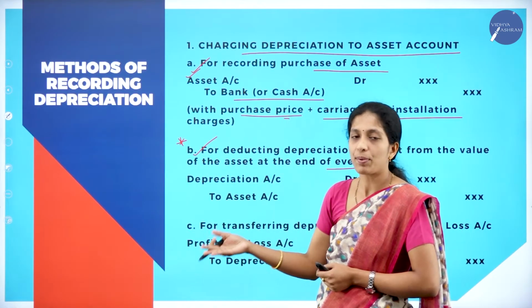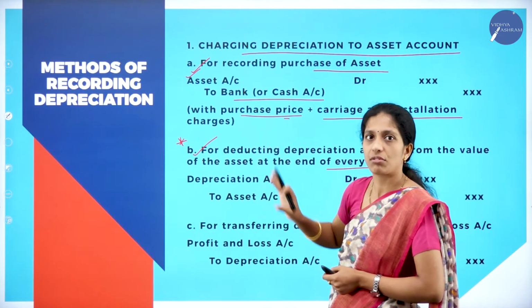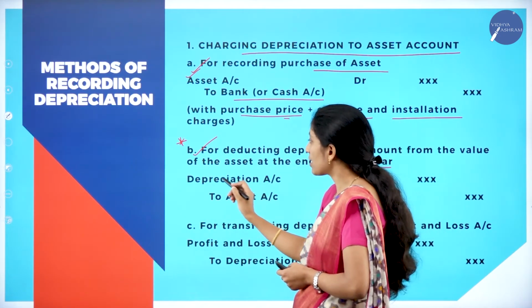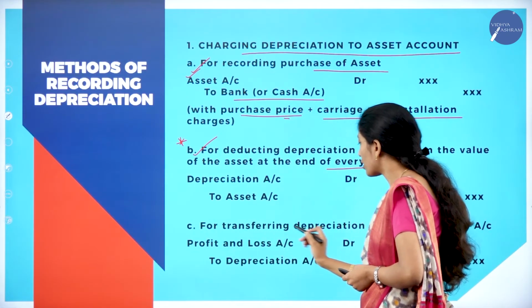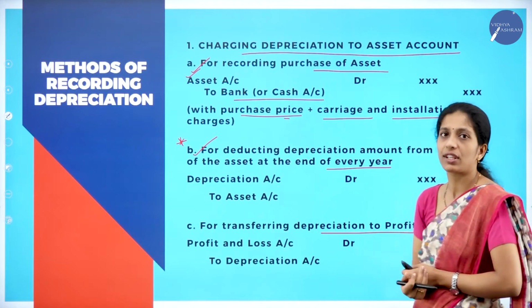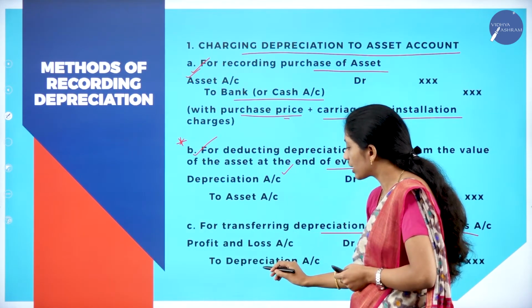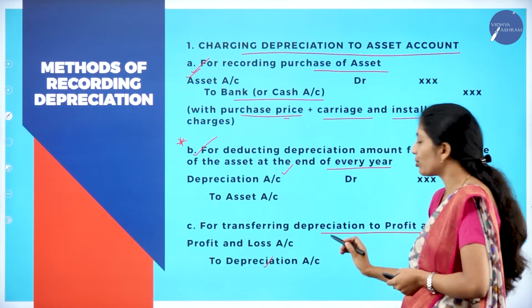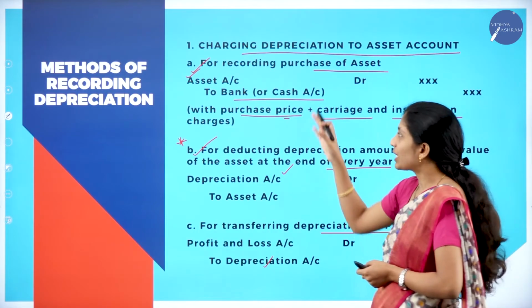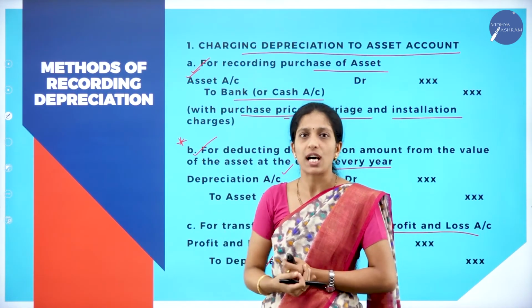In your next type, this entry will change. Other than that, the rest of the entries will remain the same. That is depreciation to asset. Next, the third entry is for what? For transferring depreciation to profit and loss account. Here you have debited depreciation. Now you have to credit the depreciation. That is profit and loss account debit to depreciation account. So these are the three entries that come under charging depreciation to asset account.